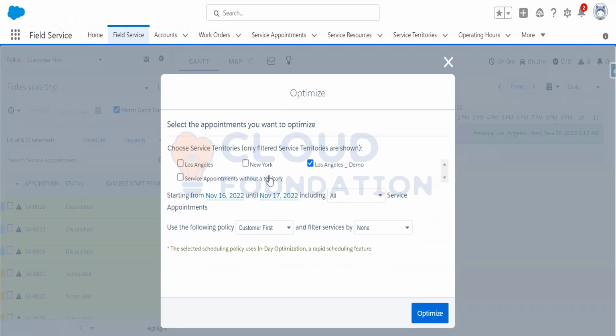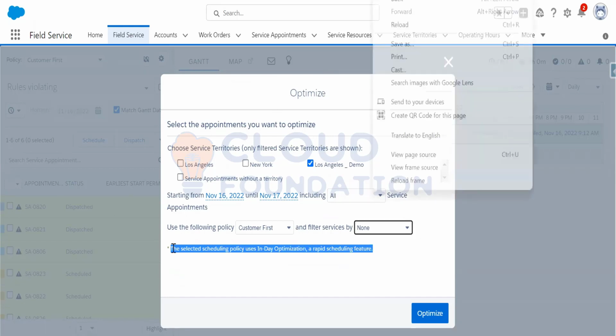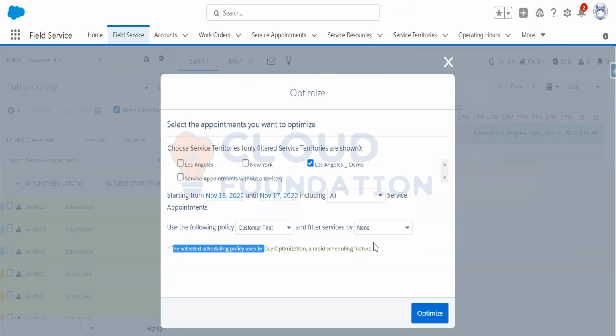Service appointments include all, and the scheduling policy is customer first. Look at this: the selected scheduling policy uses a rapid scheduling feature in these optimizations. This is coming in this optimize pop-up, because I have already toggled on the India optimizations setting in the field service settings.